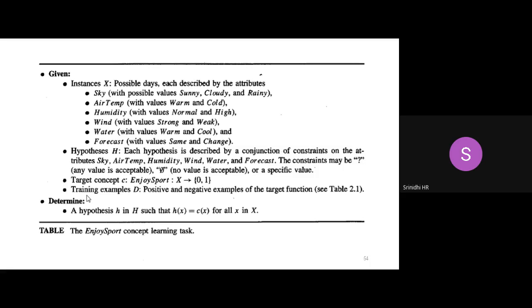So this determines, okay, it is the juice of all the concepts. So the enjoy sport concept, which we have considered over here, has all these things.